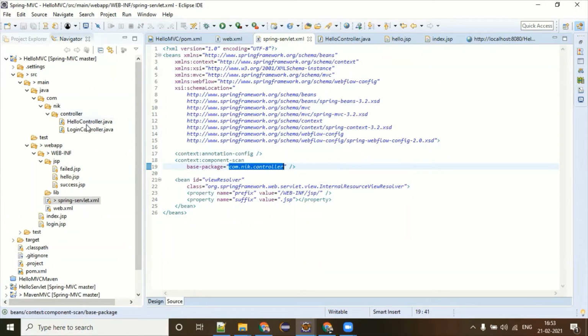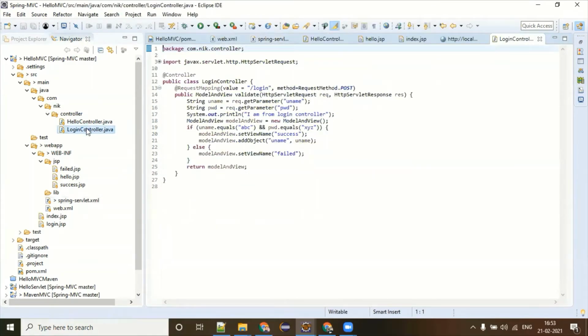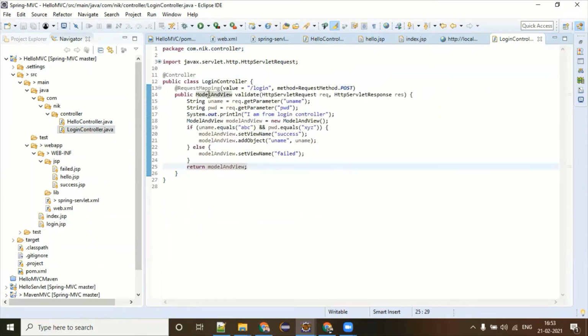So it might be that the web server has picked up this login controller. First, it is checking, are you having @Controller? This class is saying, yes, I'm having this @Controller. Then it's saying, do you have any request mapping with hello? This guy is saying, no, I'm sorry, I have login. Then he's saying, okay, fine, thank you.